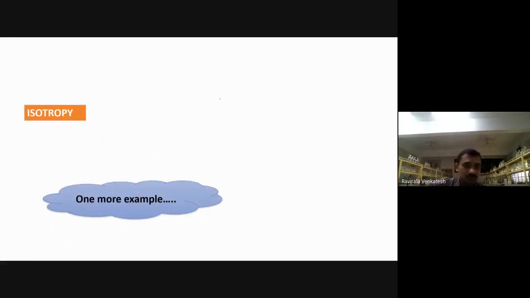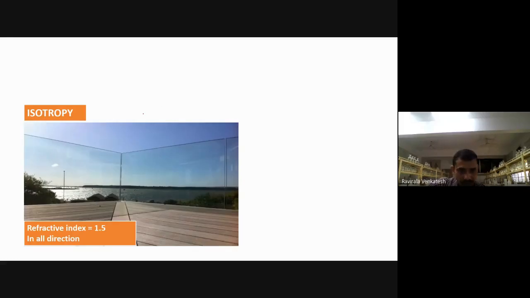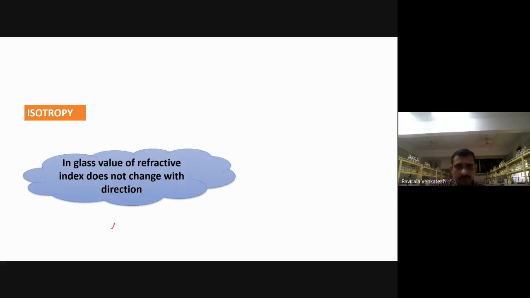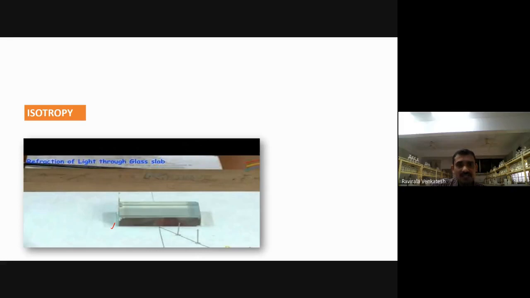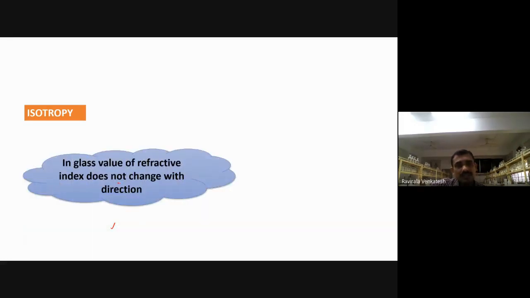So what is isotropy if you observe? Isotropy is not exhibited by the crystalline solid, it is exhibited by amorphous solids. But let me see what is isotropy. One more example we'll take. The refractive index of diamond is generally 1.5 in all directions. Now, in glass, the value of refractive index does not change with direction. When you observe the refraction of light through a glass slab, the value does not change with direction. It is constant here.